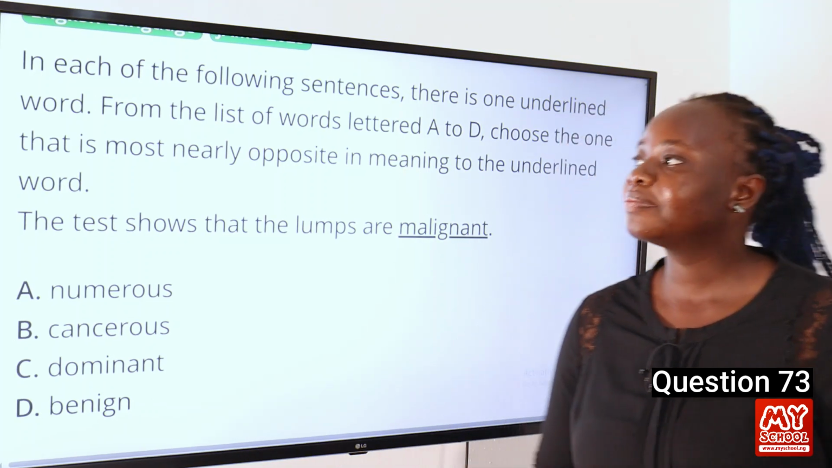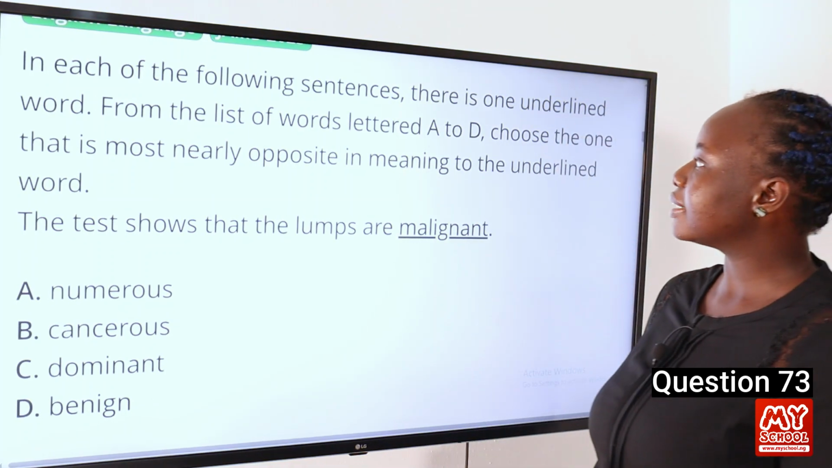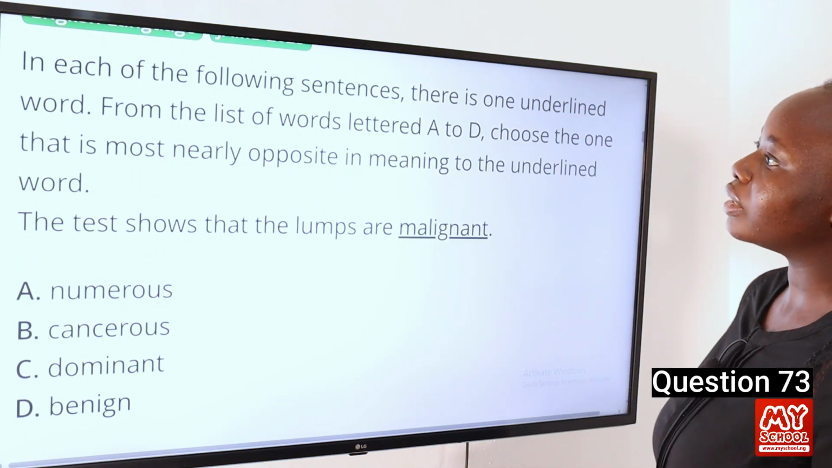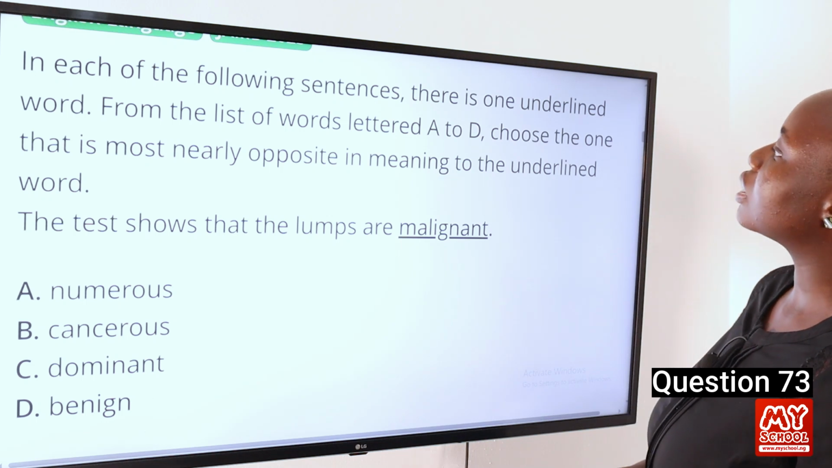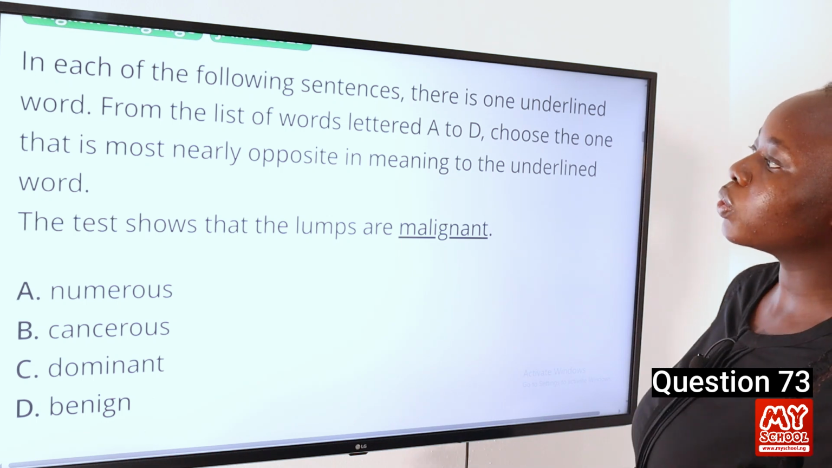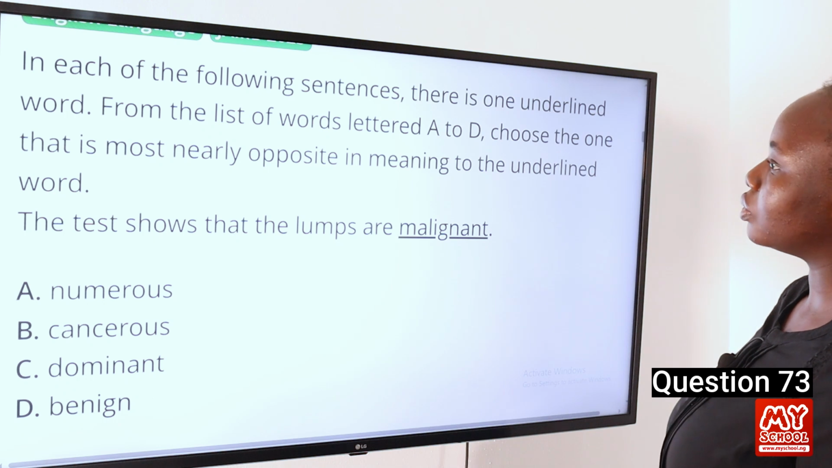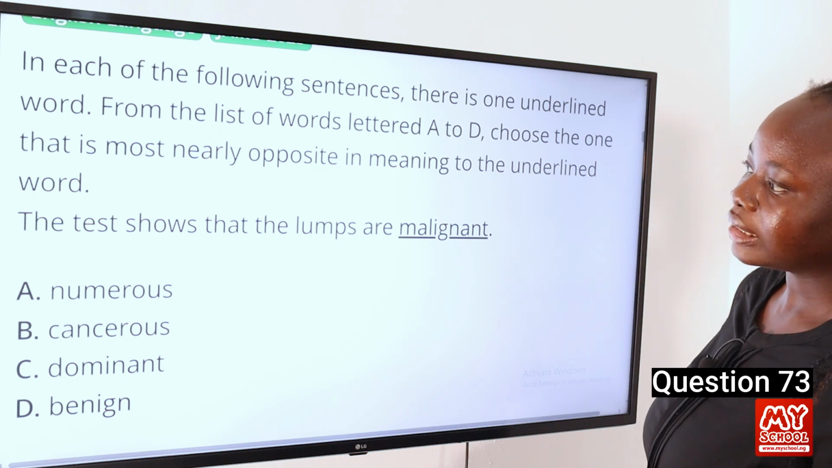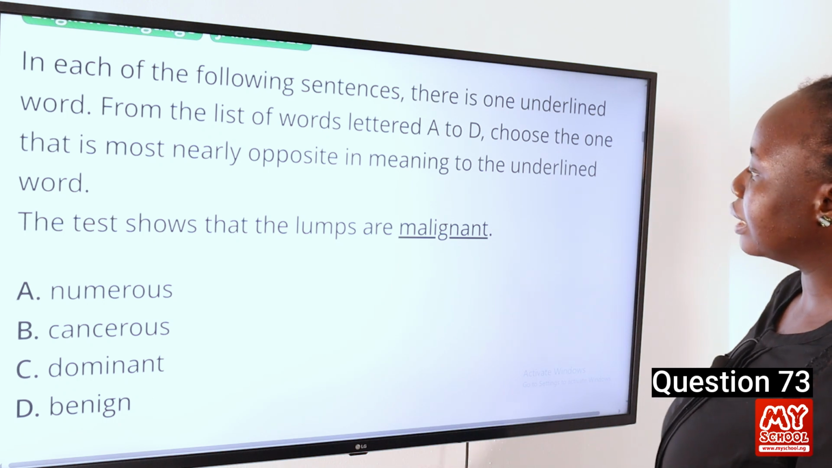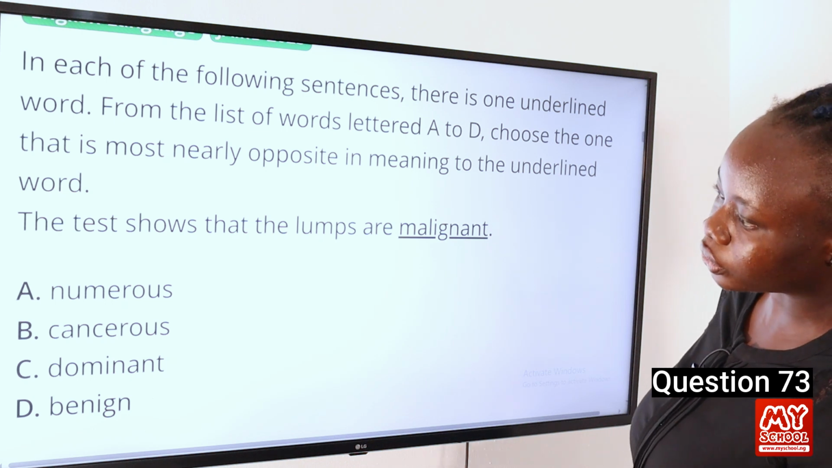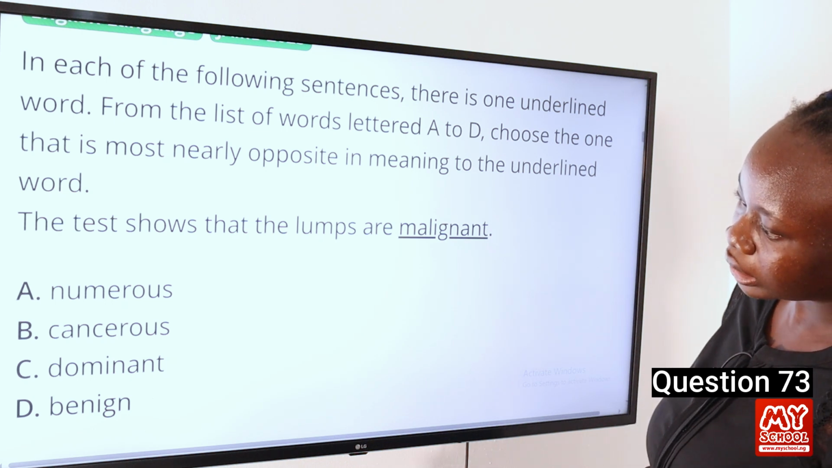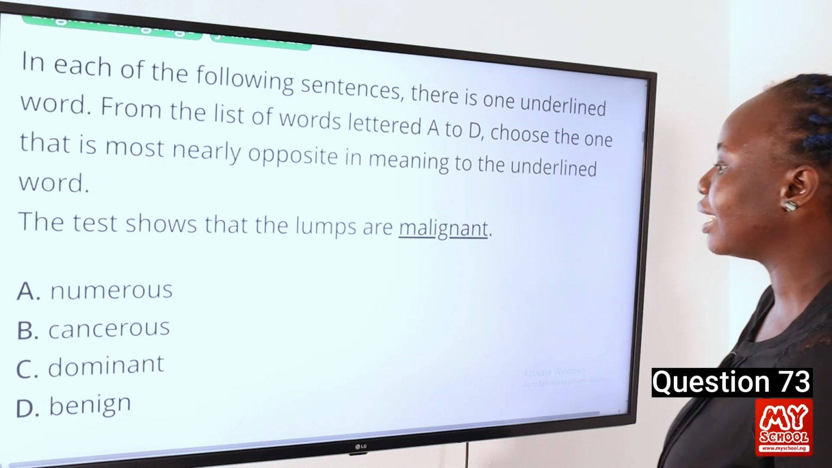Question 73. In each of the following sentences, there is one underlined word. From the list of words lettered A to D, choose the one that is most nearly opposite in meaning to the underlined word. The test shows that the lumps are malignant. A, numerous; B, cancerous; C, dominant; D, benign.